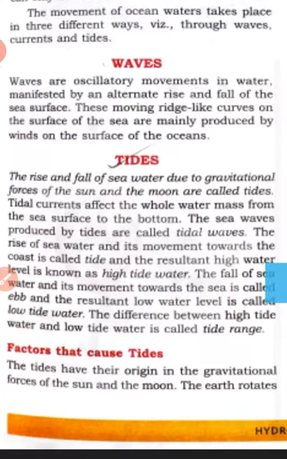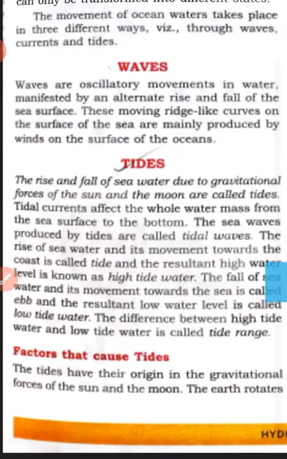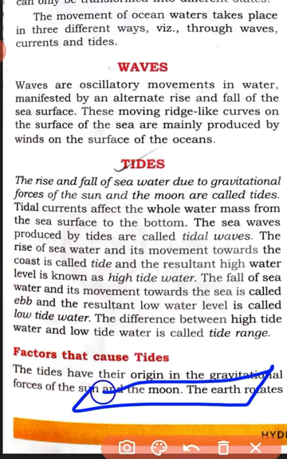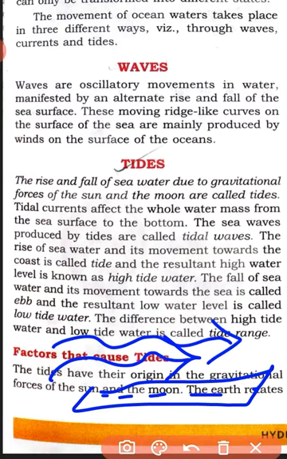Waves are the oscillatory movements in water manifested by an alternate rise and fall of the sea surface. These moving ridge-like curves on the surface of the sea are mainly produced by the winds on the surface of the ocean. So what happens? When winds blow adjacent to the water, with the wind the water also moves in the direction of the wind.